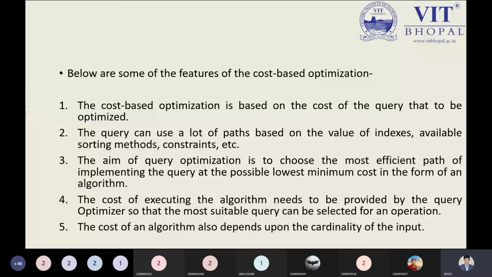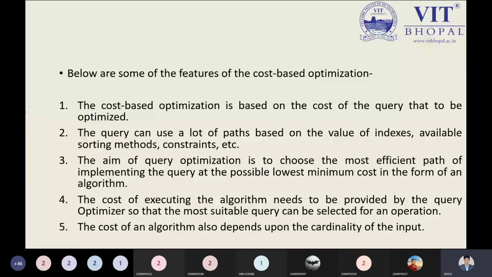The cost optimization method is based on the cost of the query that is to be optimized. From which part do you want to optimize? Definitely our query execution plan or query evaluation plan, from which we can get it. The query can use a lot of paths based on the indexes available, sorting method, and constraints.